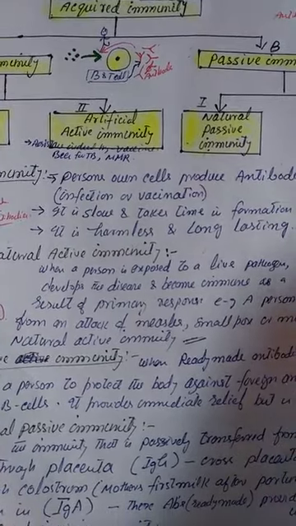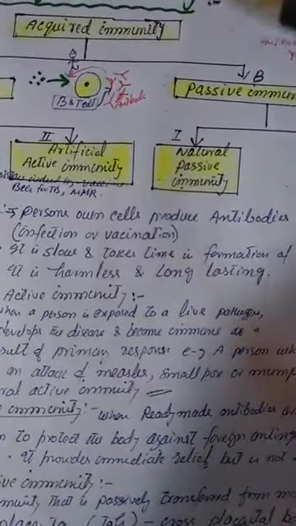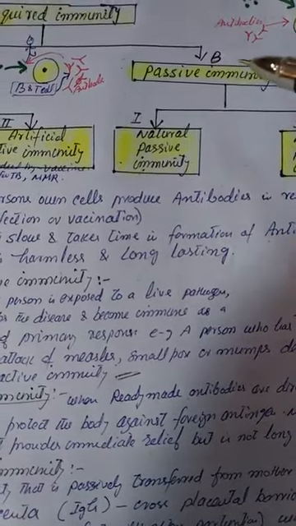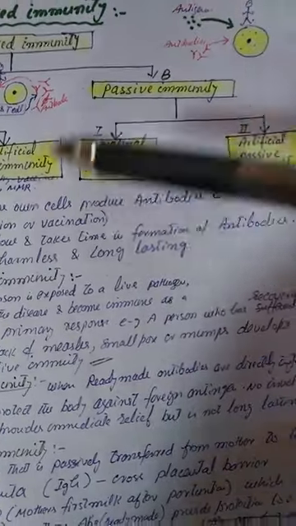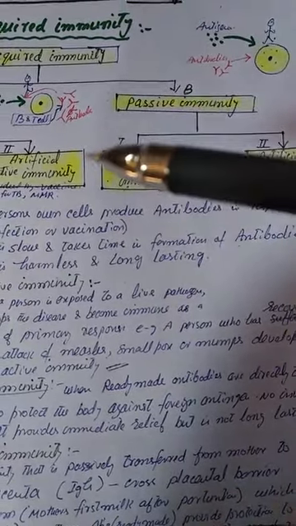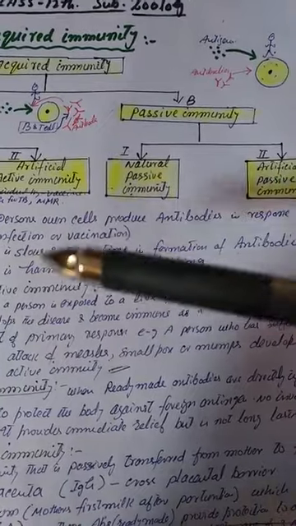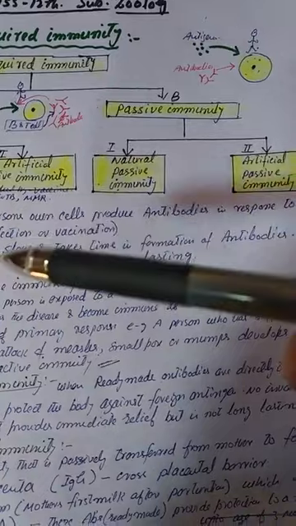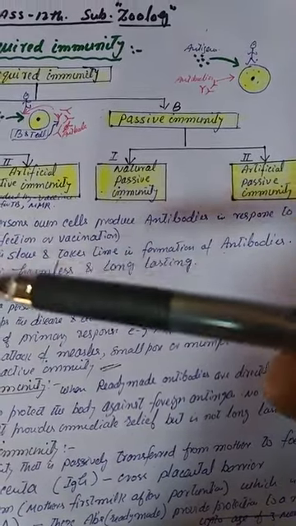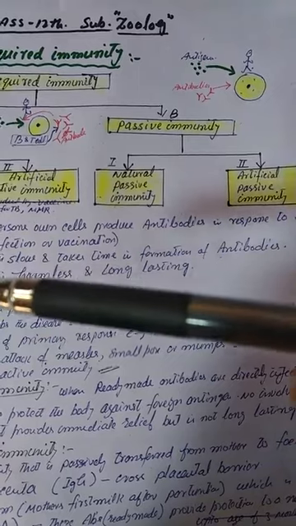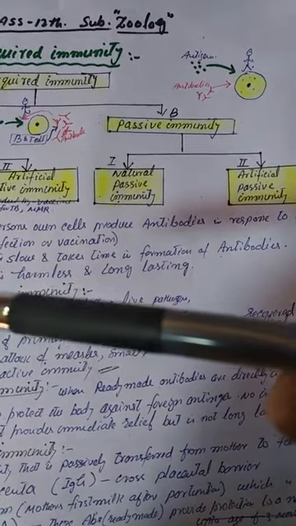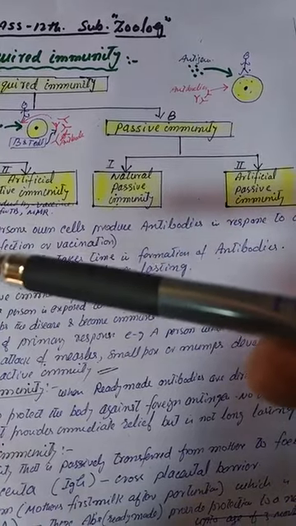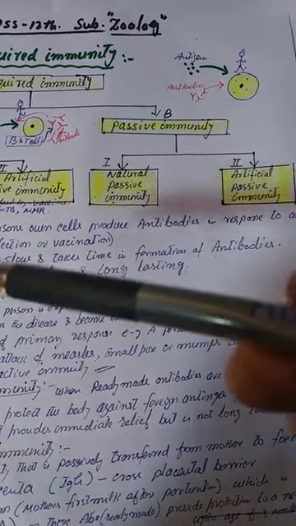Now the second category of acquired immunity is passive immunity. If a person is infected with some deadly microbe to which a quick response is required, as in tetanus or a snake bite, we need to directly inject preformed antibodies, or ready-made antibodies or antitoxins, which contain the antibodies for that particular antigen or venom.